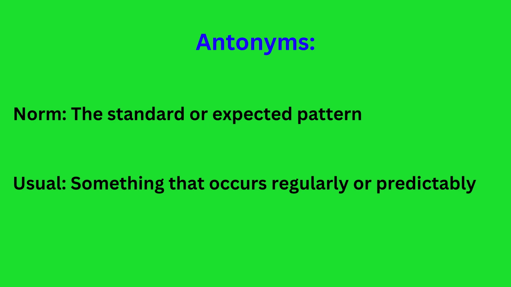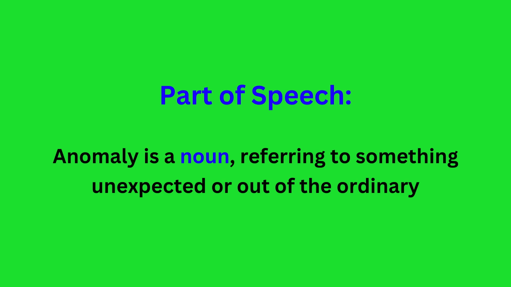Antonyms. The opposite of anomaly would be norm, the standard or expected pattern. Usual, something that occurs regularly or predictably. Part of speech. Anomaly is a noun referring to something unexpected or out of the ordinary.